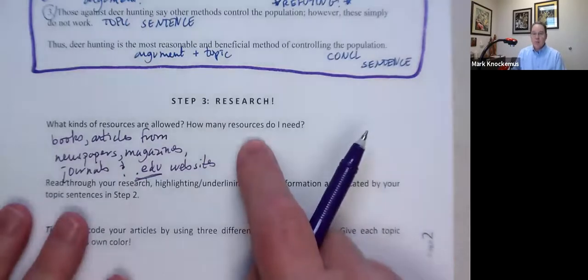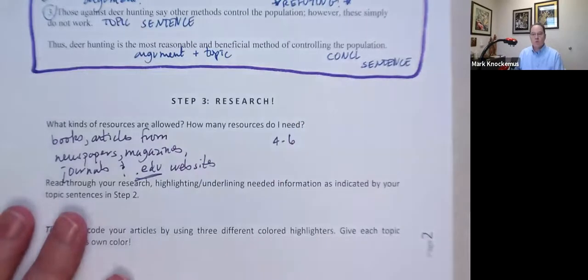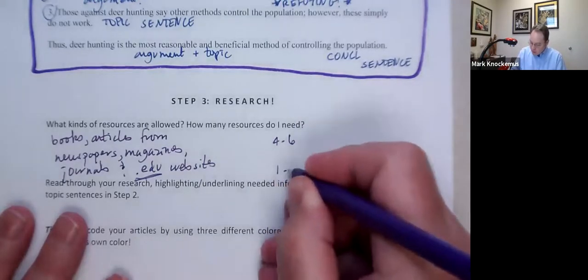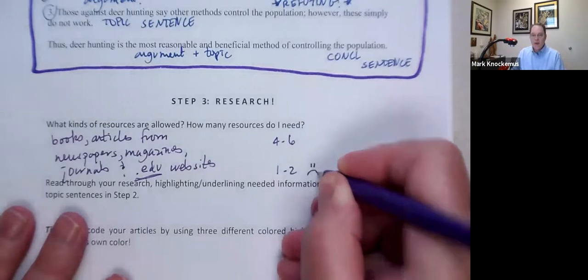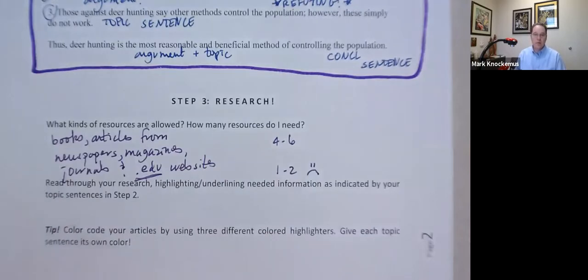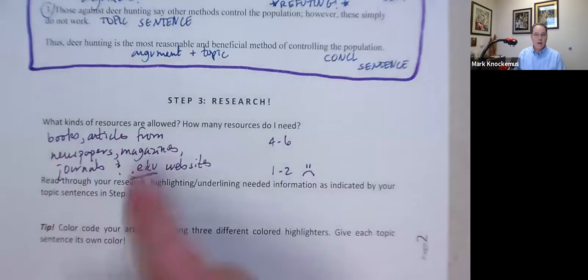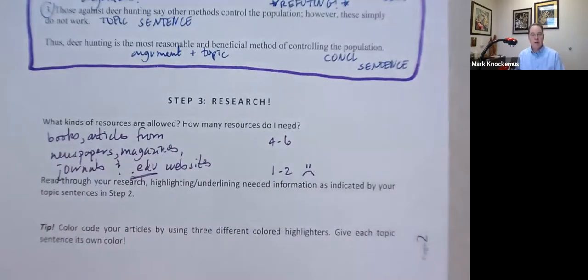Next common question, how many resources do I need? 4 to 6. You want to use 4 to 6 in building your paper. If you have just 1 or 2, that is not good. It will impact your grade as well as the quality of your paper. So you want to find 4 to 6 resources. Could be a book, could be any combination. Articles, educational websites, can be any combination.